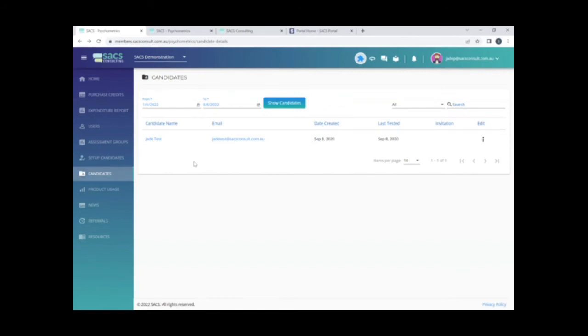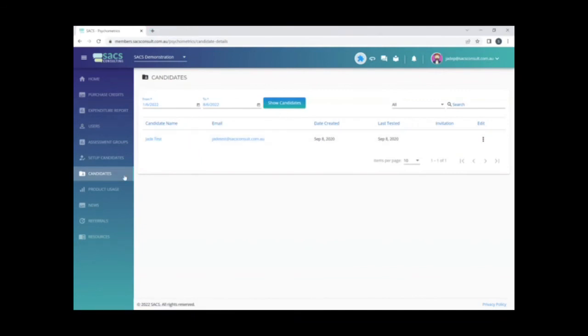Moving to the candidates section of the portal now, you've got access to your entire history of candidates that have been set up within your account. You're able to filter by date, show the full list of candidates, and we do have the search function there. If you are looking for older results, a simple search here will bring up that candidate detail. And by clicking on their name, you're taken to their profile and you'll see their previous report.